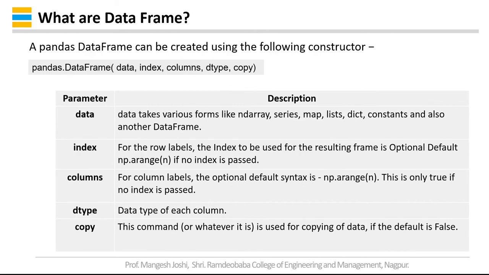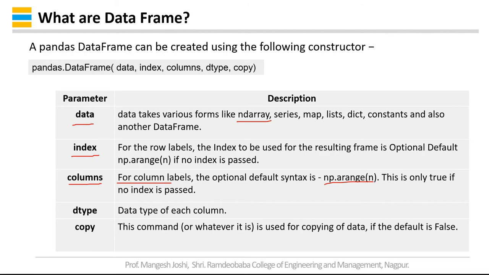So the pandas data frame can be created using the following constructor. Again, similar to the series, you have different types of parameters that are to be passed in the constructor. First is the data. Data takes various forms like n-dimensional arrays, series, map, list, dictionary, constant, and also another data frame. Second is index, similar to your series. Then columns. For column labels, the optional default syntax is np.arange. This is only true if no index is passed.